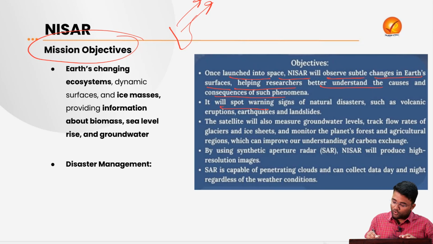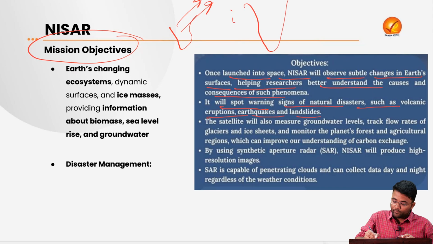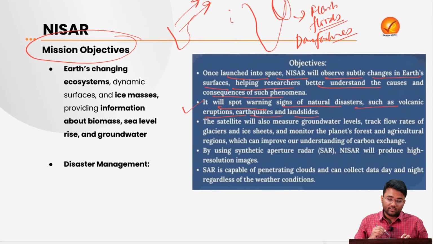Then it will also spot the warning signs of natural disasters such as volcanic eruptions, earthquakes and landslides. There are a lot of landslides that happen in the Himalayan regions. Apart from this, disasters like flash floods are there. Then dam failures are there. So these observations from NISAR may help in mitigating these kinds of disasters.